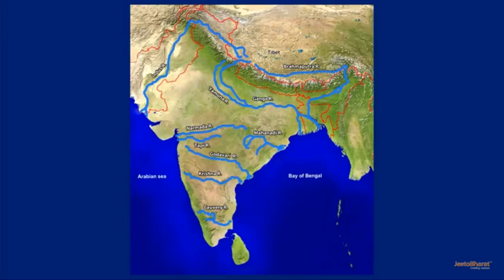Depending upon the origin of rivers, the broad drainage systems of India are generally recognized as the Himalayan rivers, including the Indus River, Ganga River and Brahmaputra River, and the peninsular rivers such as Mahanadi, Godavari, Krishna, Tapi, Narmada and Kaveri.